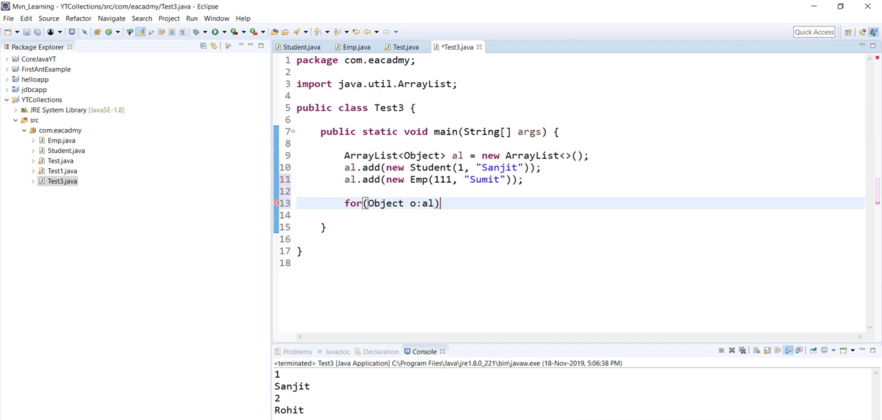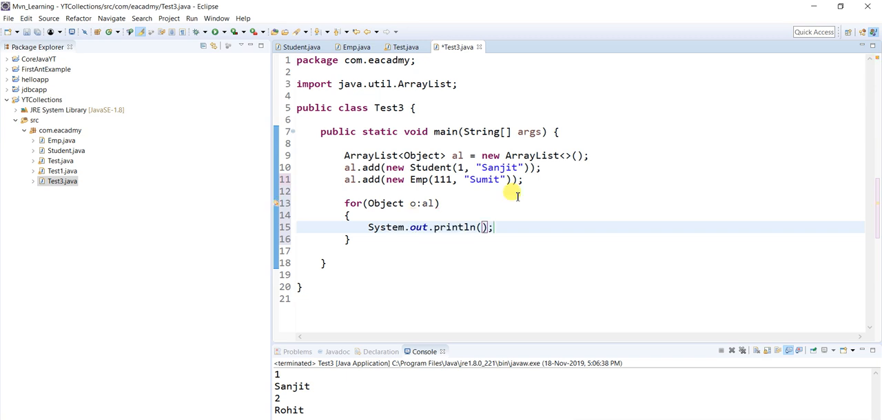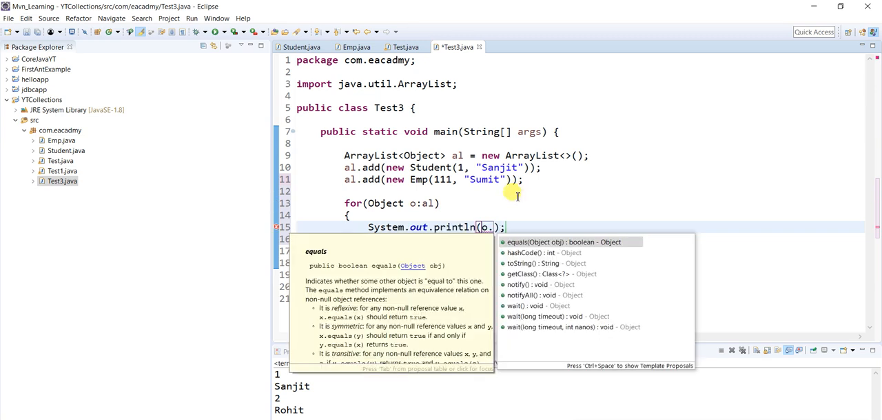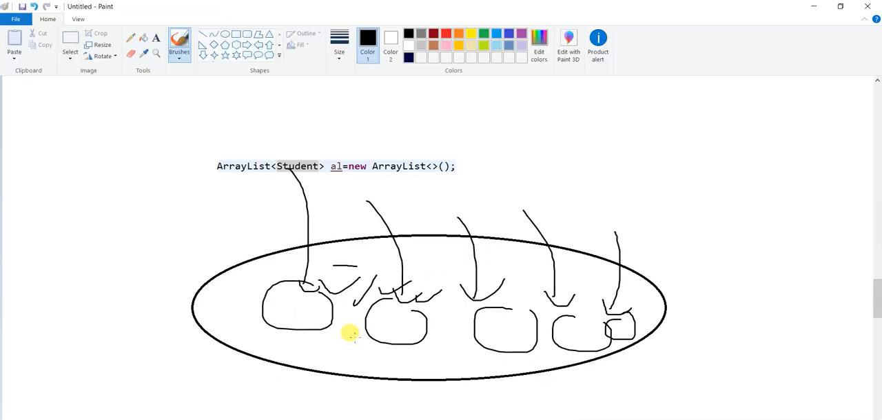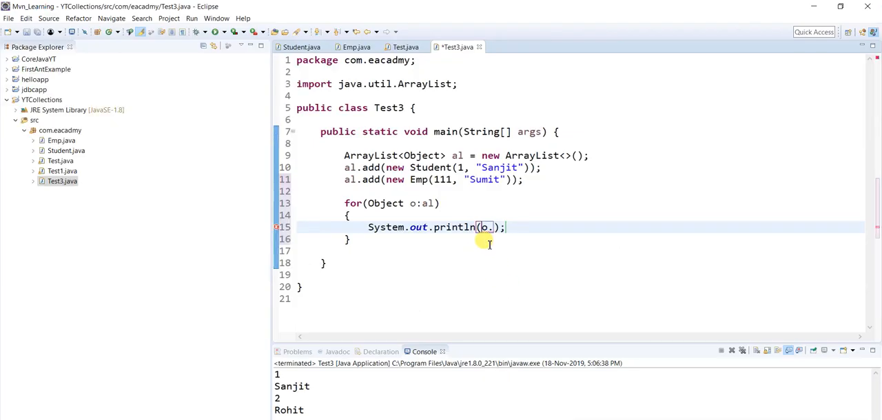I'm taking one variable o, and let's think about what will happen. If I write o dot, again nothing comes, right? Nothing is coming, because since it's an ArrayList of Object type, it will not return any Student. It will return Object, and again you have to do typecasting. That's the thing you have to do. Let's say it's returning one object.